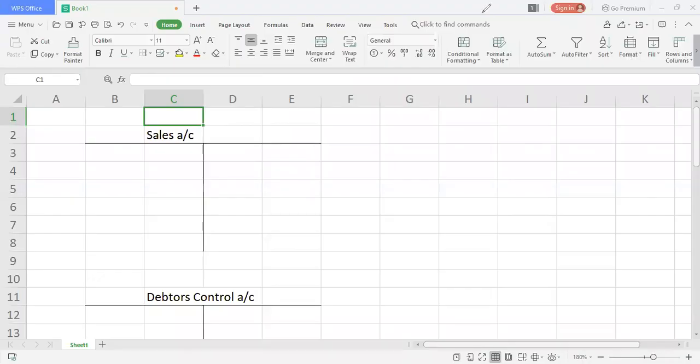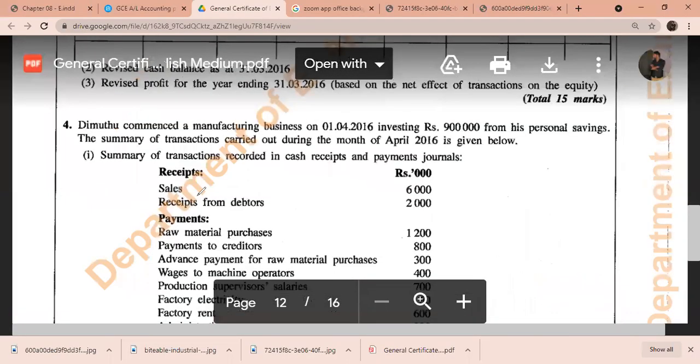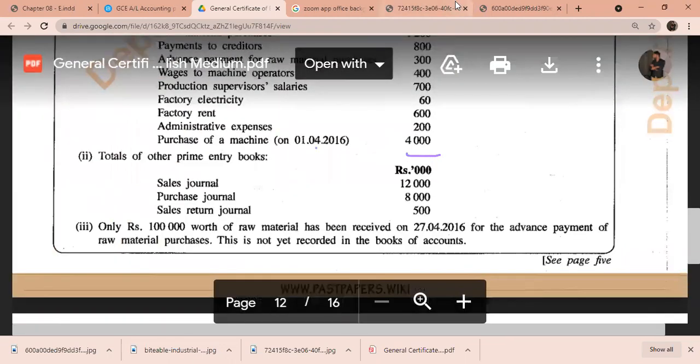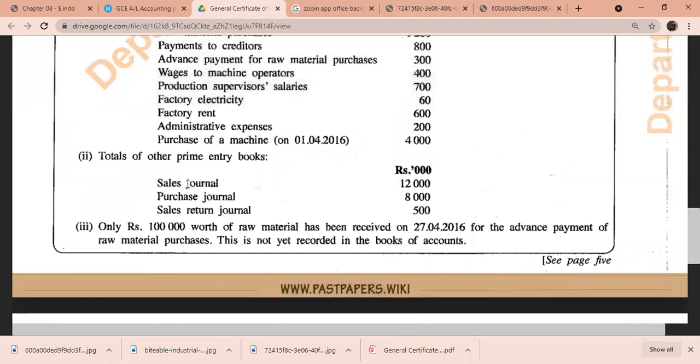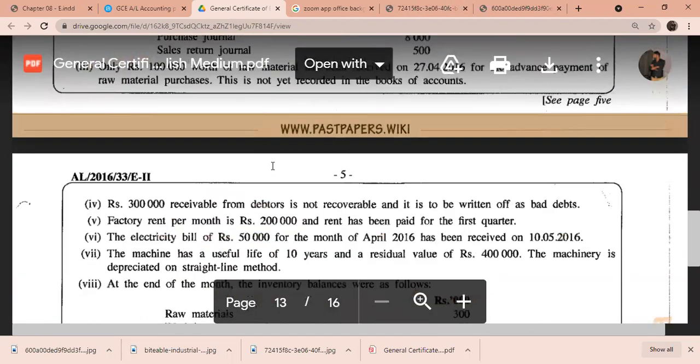Moving on to the balances given in the sum, what is related to sales? You might see I have a cash sale of 6,000. Then I need to see whether there are any credit sales I have made, because cash sales plus credit sales will give me exactly the sales figure I wanted. The sales journal means credit sales, so 12,000. So I have only these two types of things, and there's nothing in the additional information related to sales.